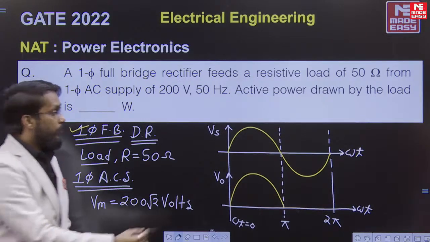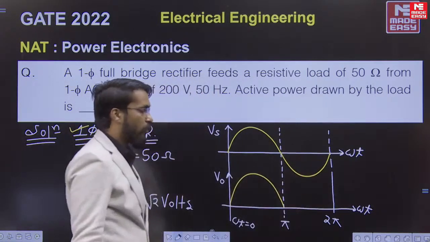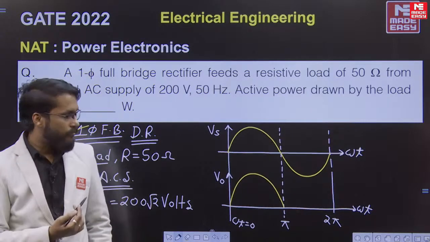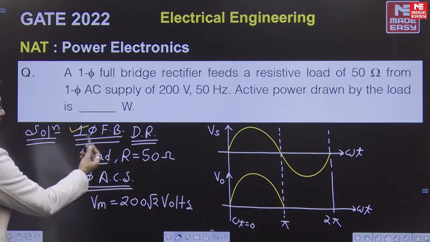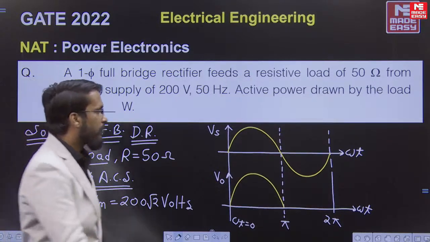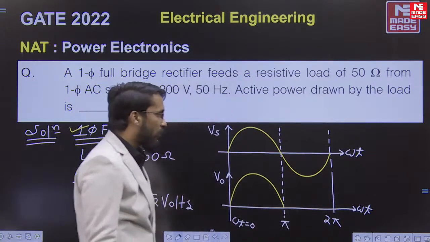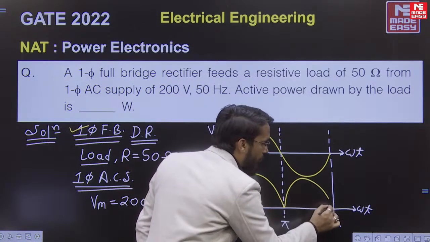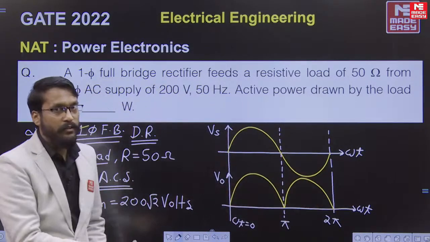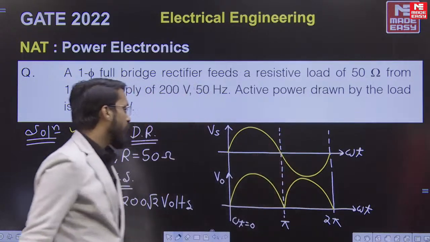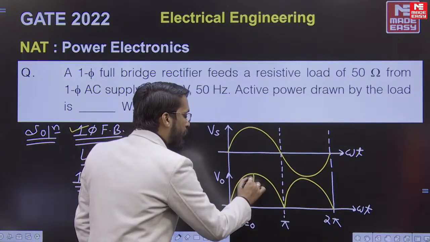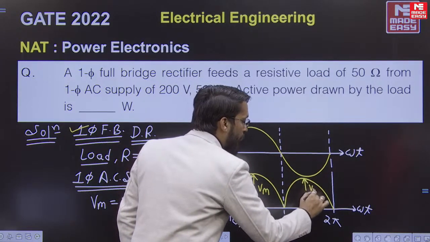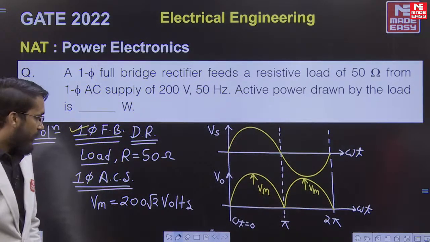But during the negative half of Vs, from omega t equal to pi to 2 pi, D1 D2 remain off and D3 D4 remain on in the single phase full bridge diode rectifier. So during that period, what will be V0? That is nothing but minus Vs. So we will get another positive cycle like this, it's minus Vs. This peak is also Vm.